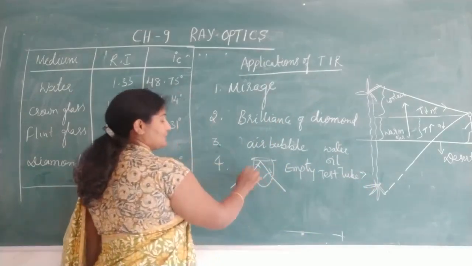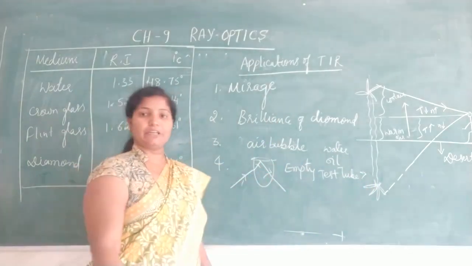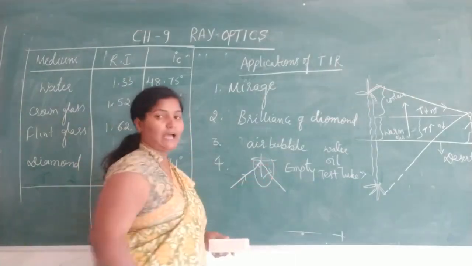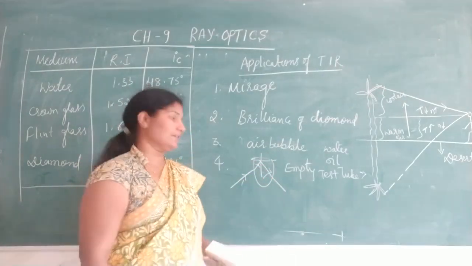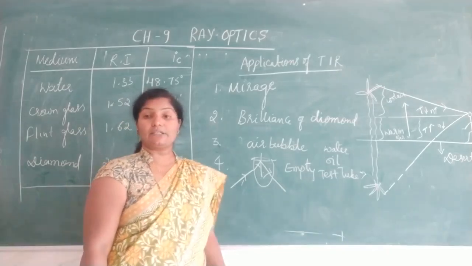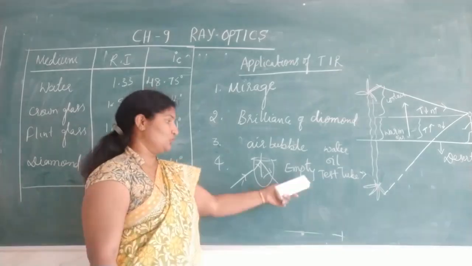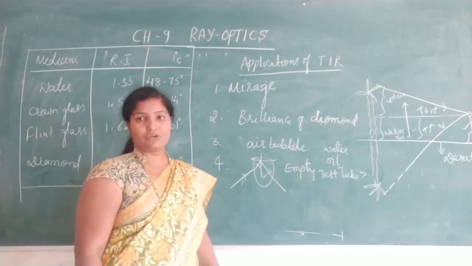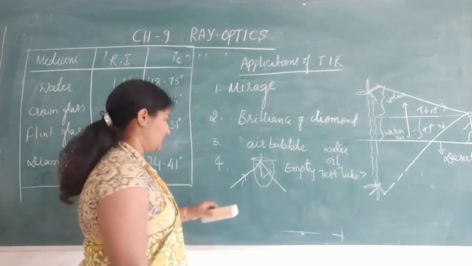So light travels from denser to rarer medium, and when the angle of incidence is greater than the critical angle, total internal reflection takes place. Due to this, empty test tubes also shine because of total internal reflection.